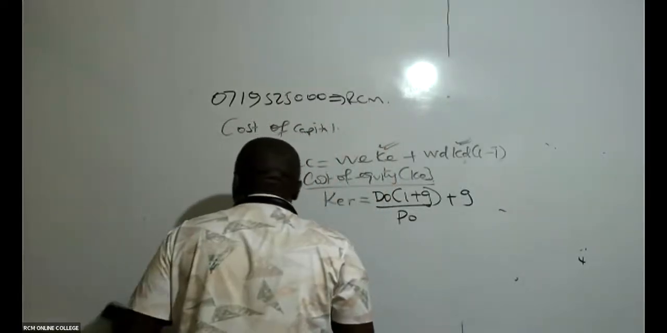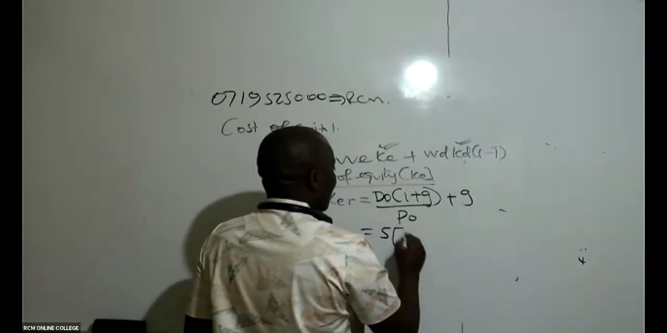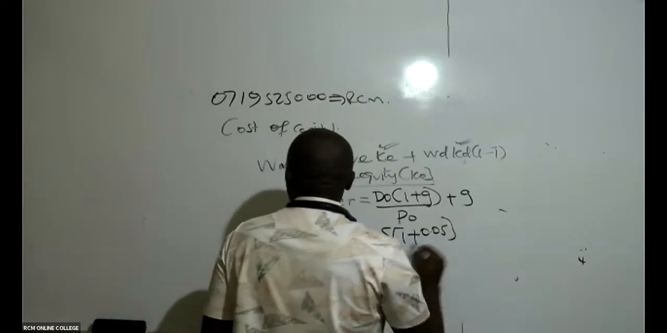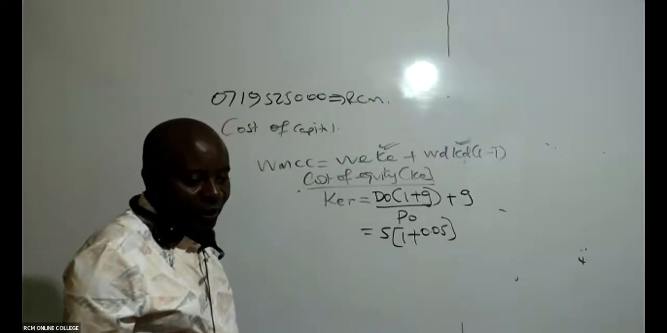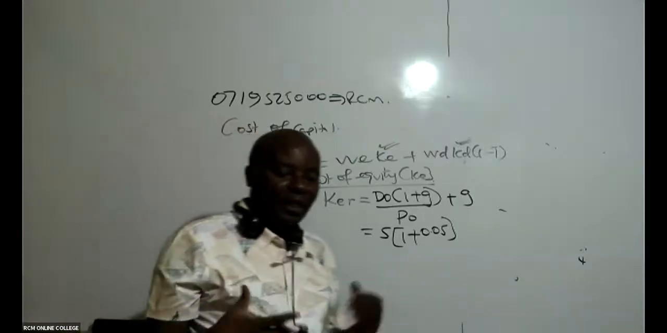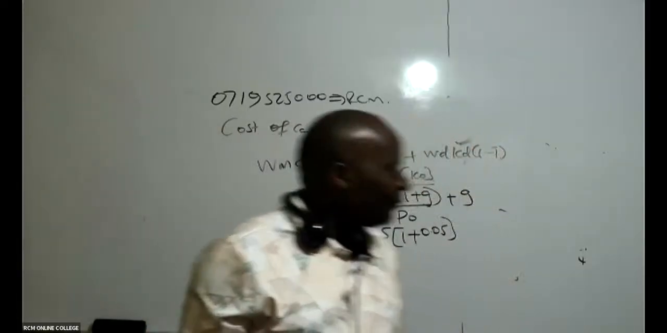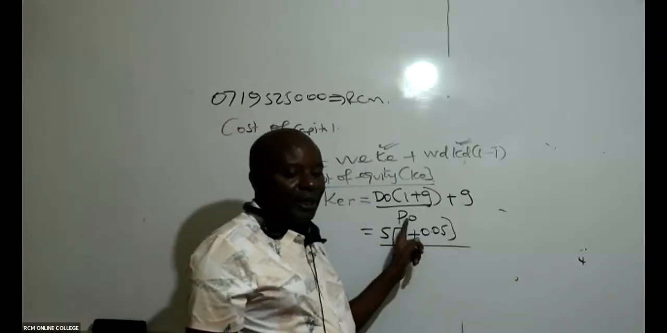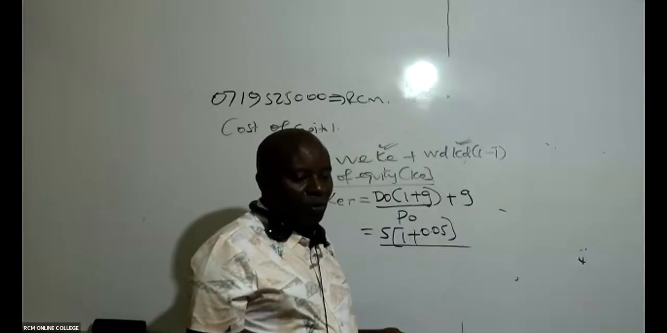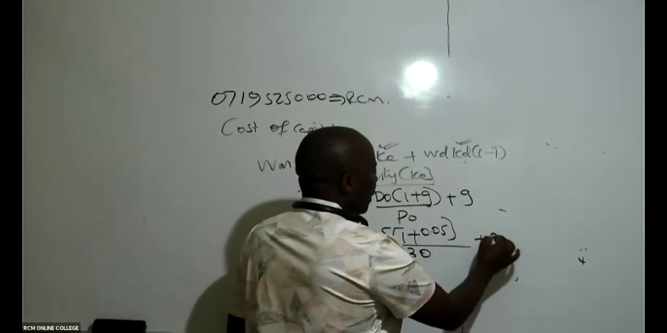You have just told me that DO is 5, times 1 plus G, where G is 0.05. Growth rate is 0.05, you see, 5% is the same as 0.05. All right. Divided by PO. Could you kindly remind me what PO is? I may have forgotten. What is our PO? 30. Plus again, growth rate of 0.05.